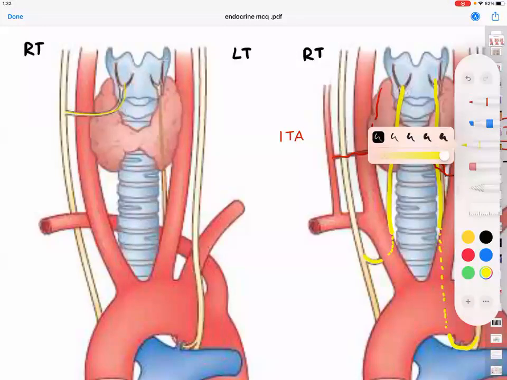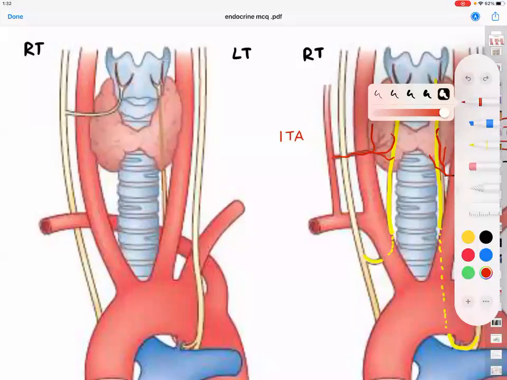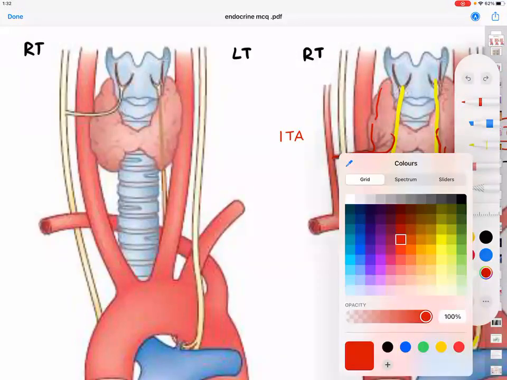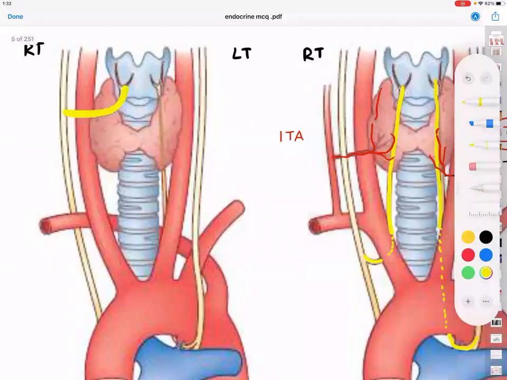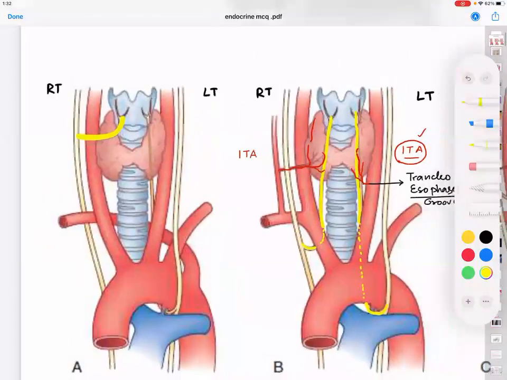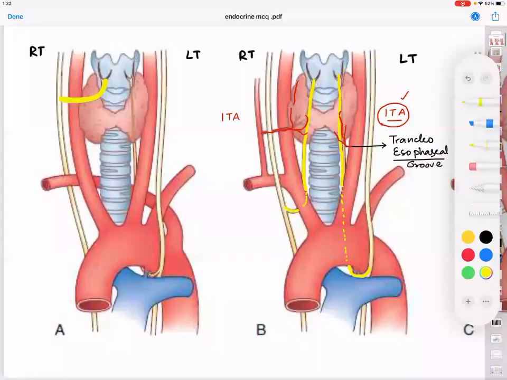Right recurrent laryngeal is. What is, sir, what is right? Now tell me, arch of what is it? There is a deformity of the arterial arches, right? Because the right subclavian vein is... good, very good. Someone noticed that. You should get a chocolate, sir.